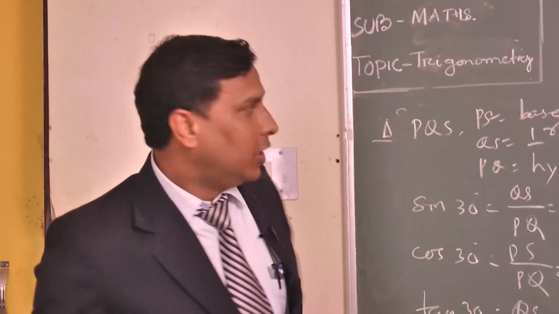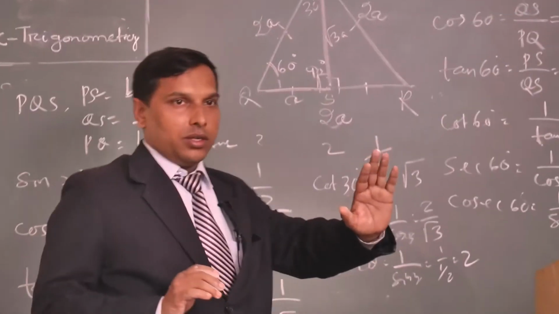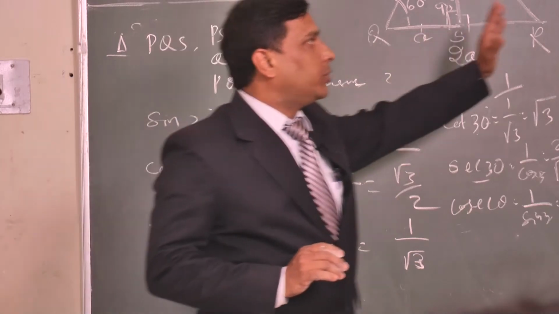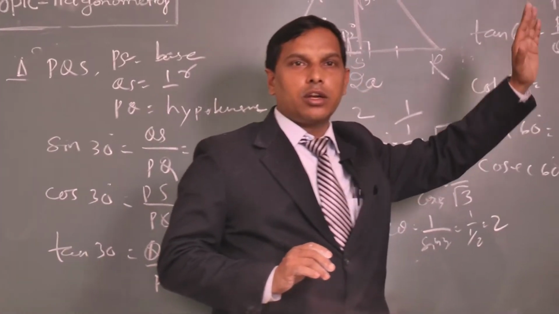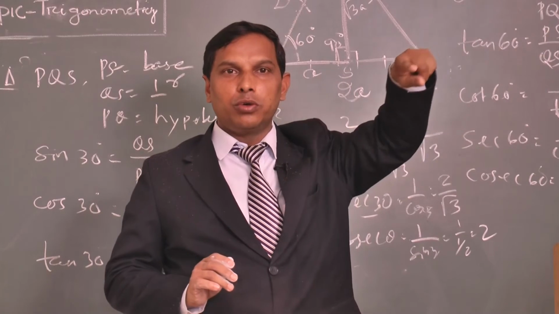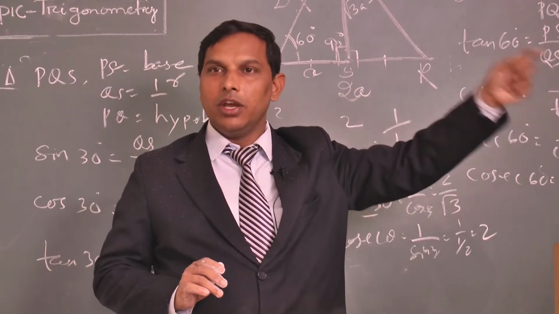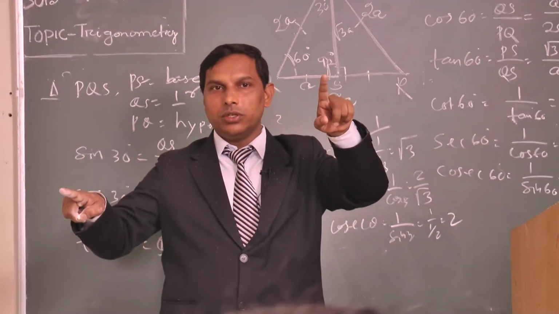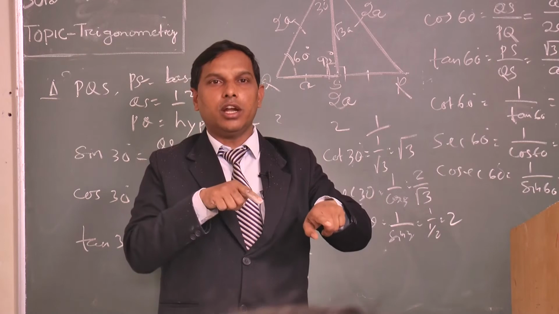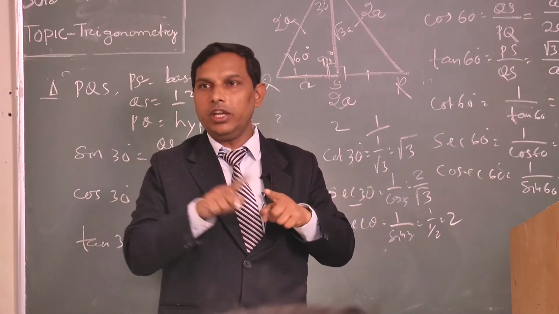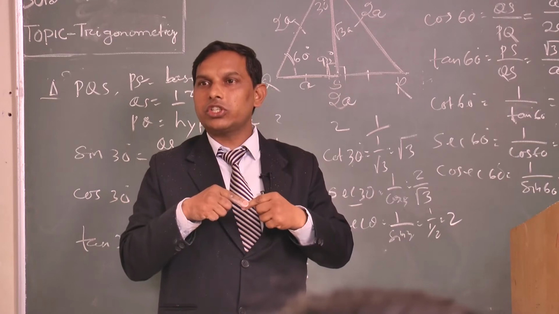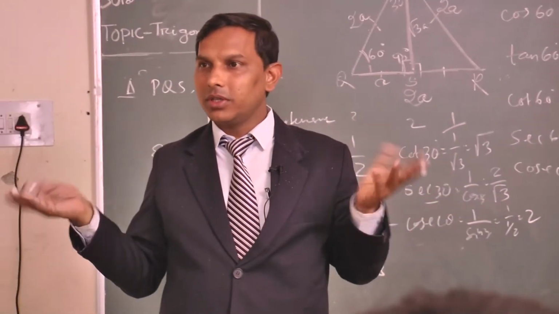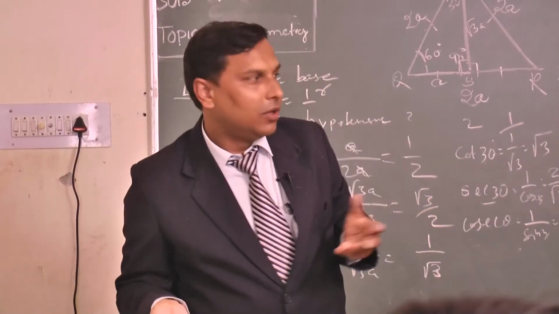Perfect. Another thing in math, students: all the ratios of 30 degrees are just the opposite of the ratios of 60 degrees. Sin 30 is equal to cos 60, and cos 60 is equal to sin 30. Cos 30 is equal to sin 60, and vice versa. Tan 30 and cot 60, cot 60 and tan 30, like that. Sec 30 and cosec 60, sec 60 and cosec 30, like that. Just the reverse of the value. It's a very good thing to learn. Clear all of you? Fine.